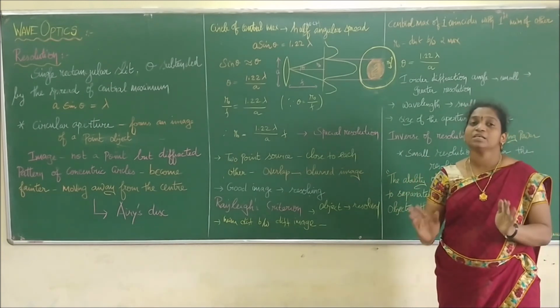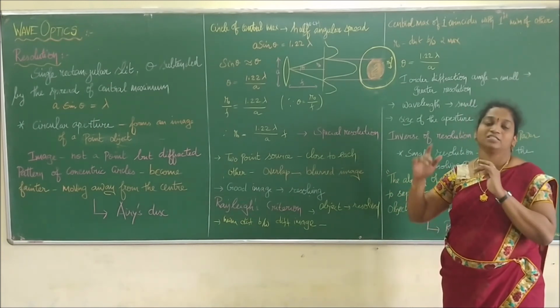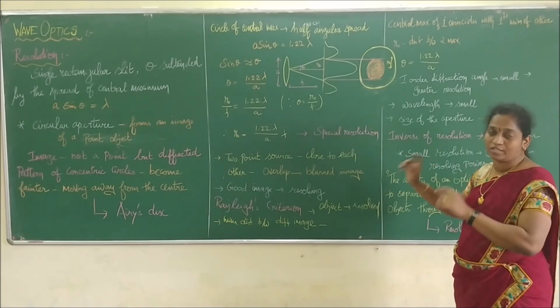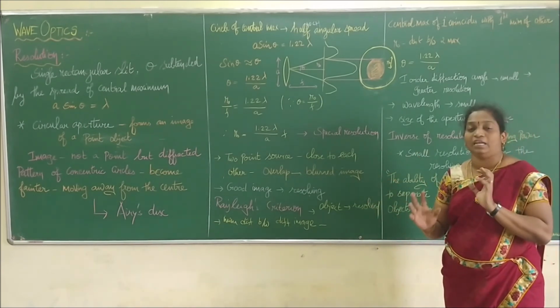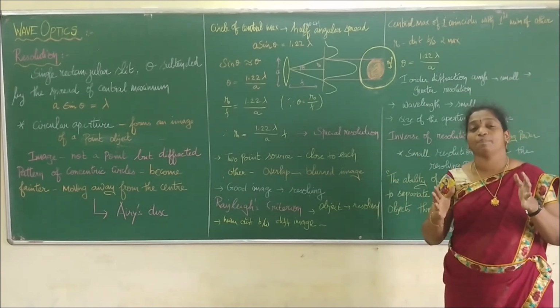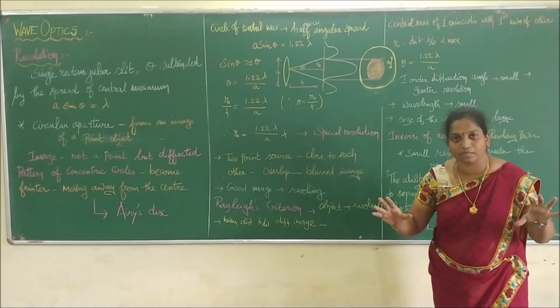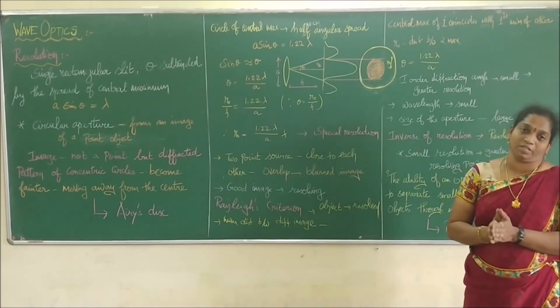So we have to place the point sources at a finite distance, that is R0, which we call the spatial resolution distance. Then only can we find the diffraction pattern in a very clear and distinct manner. So it helps us to view the objects.